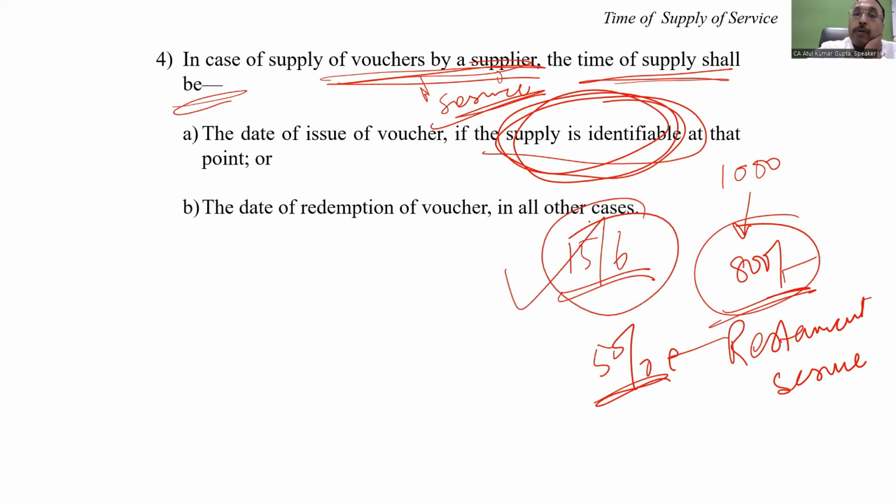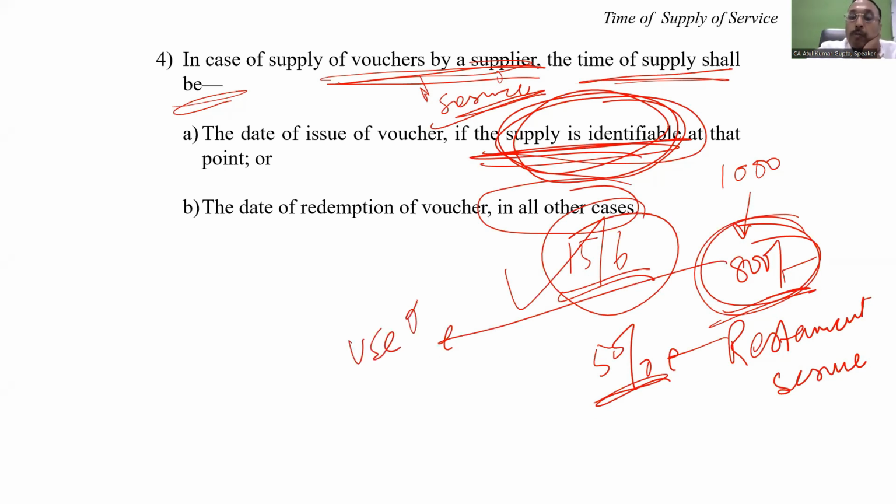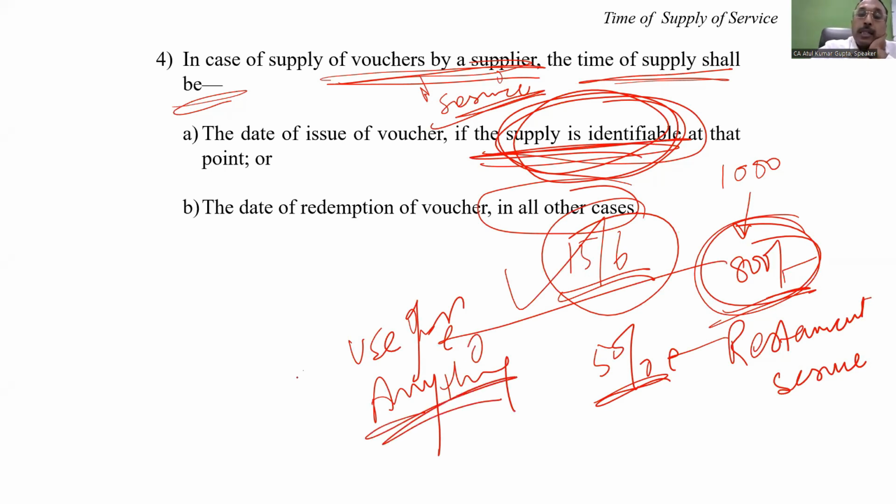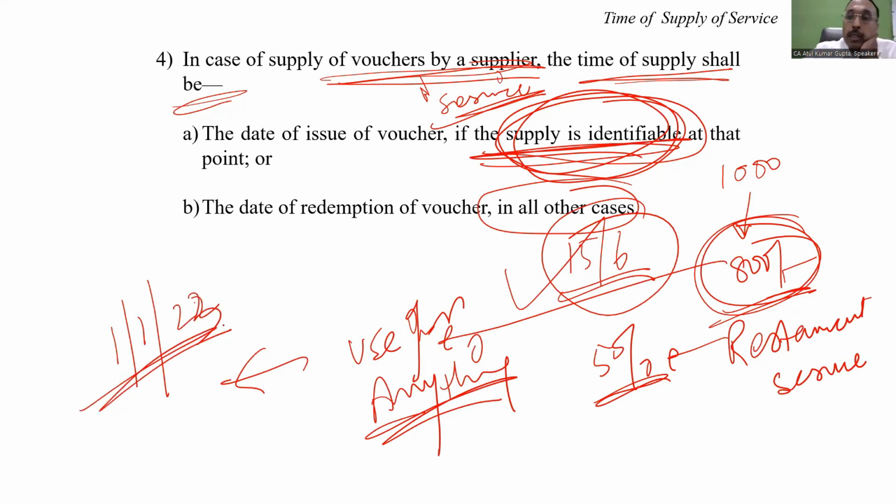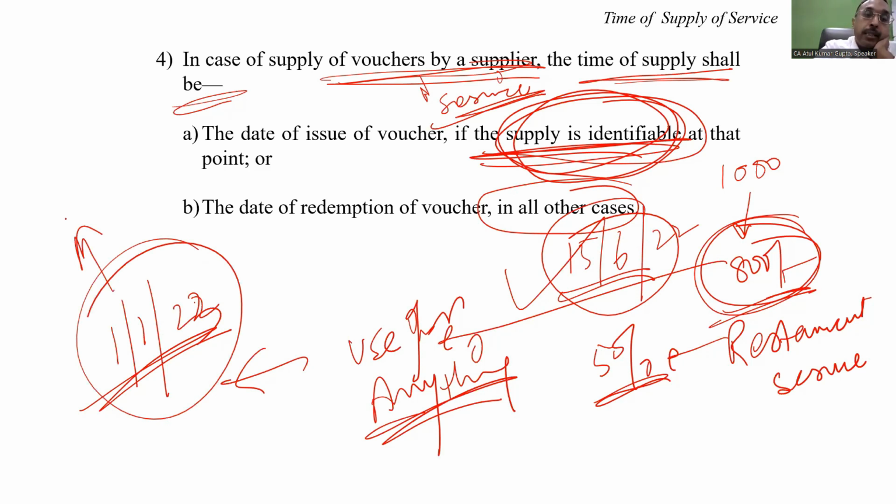But in all other cases, meaning thereby the supply is not identifiable, this 800 rupees voucher can be used for anything. In that case, if the voucher is used on the 1st of January 2023, it was sold on 15th of June, the liability to pay the tax, the time of supply, will be the 1st of January 2023, when this voucher was redeemed.